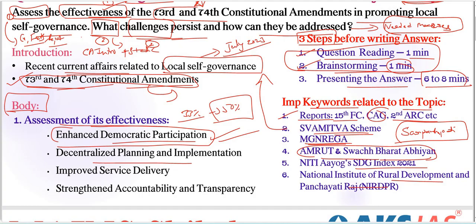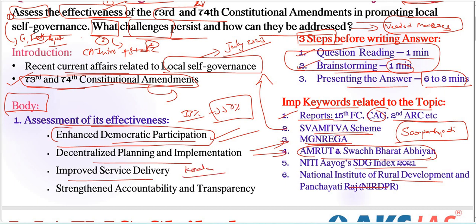Decentralized planning and implementation. Here, next important thing. Here, local development initiatives are there. For example, we have MG Narega. And also we have Amrut scheme, Atal Mission for Rejuvenation and Urban Transformation schemes are there. Next, improved service delivery. We have efficient public services also included. For example, we have Kerala model.